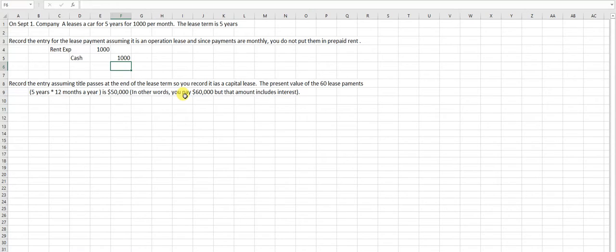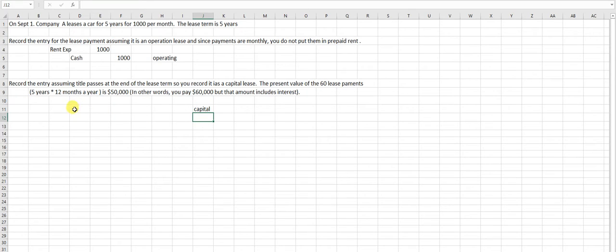So it kind of follows the saying, a rose by any other name is still a rose. You can call it a lease, but you really bought that car. If you're going to lease it for 5 years and at the end of the 5 years it becomes your own, that is indeed a purchase. So how do I record this as a purchase? This is called a capital lease, and a capital lease is a lease that is not an operating lease. So this one's called operating, and this one is called a capital lease.